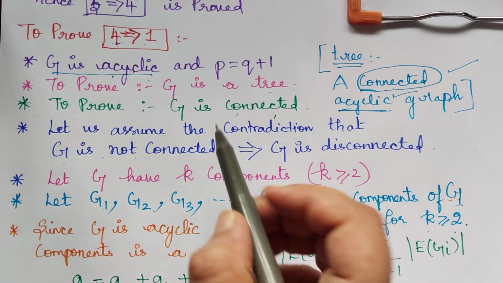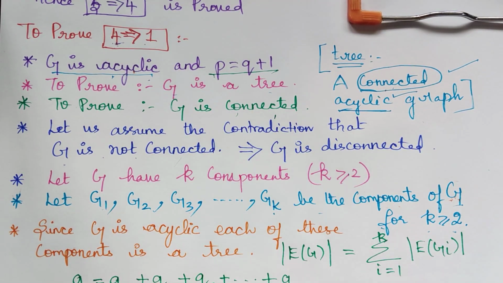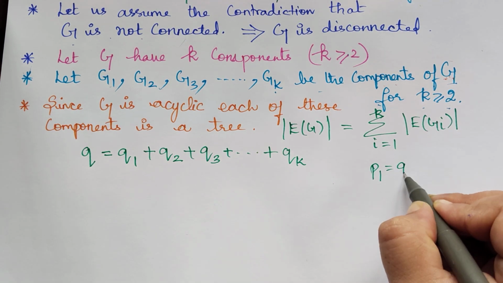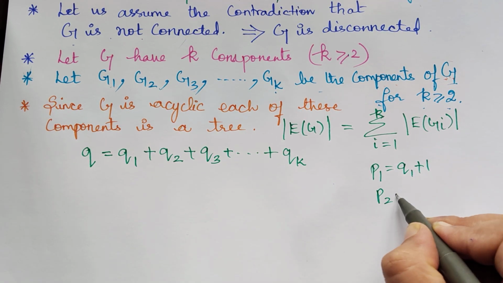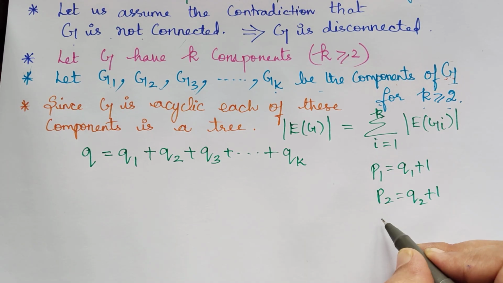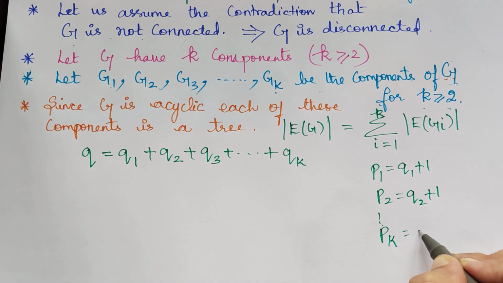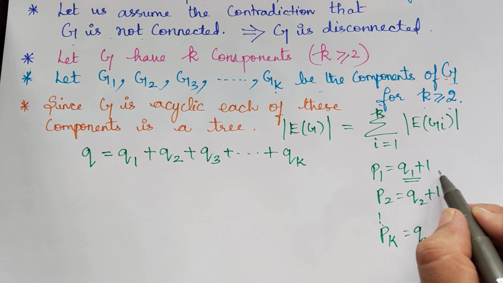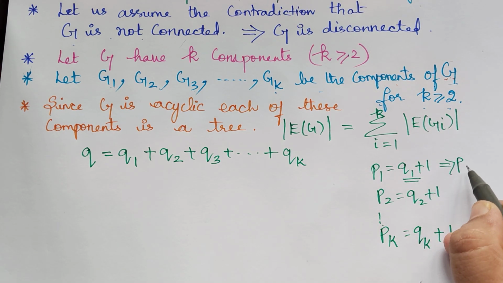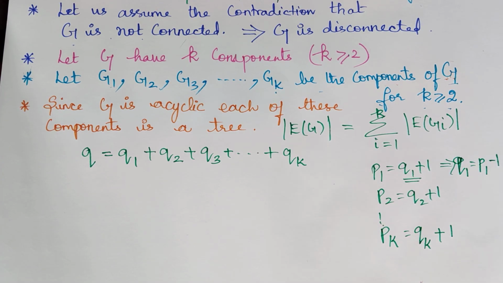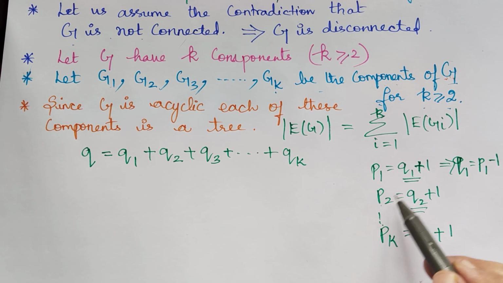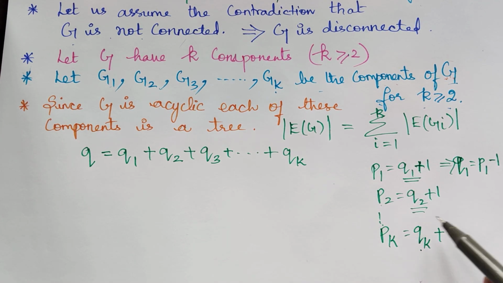But we know from the assumption that P is equal to Q plus 1, which means P1 is equal to Q1 plus 1, P2 is equal to Q2 plus 1, etc., Pk is equal to Qk plus 1. So we obtain Q1 is equal to P1 minus 1, taking the 1 to the other side. Similarly, Q2 will be P2 minus 1, and Qk will be Pk minus 1.